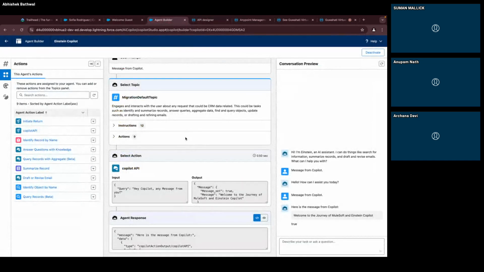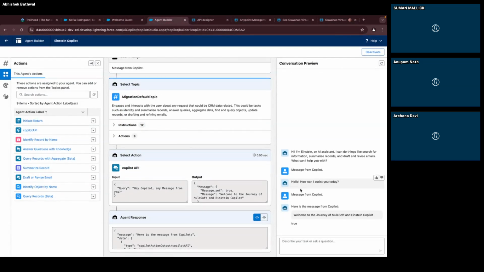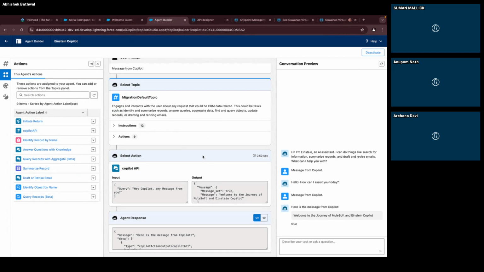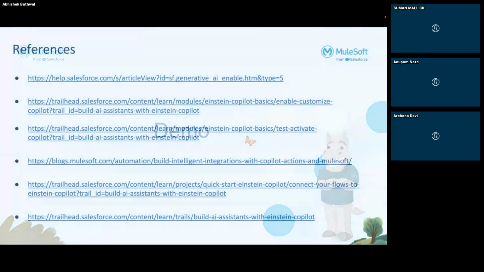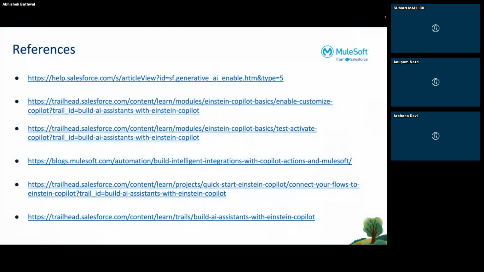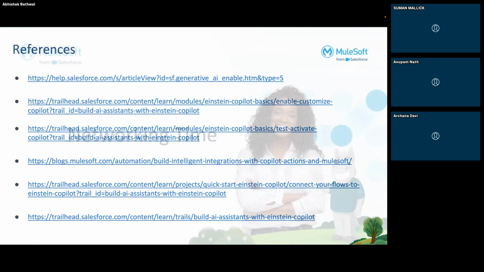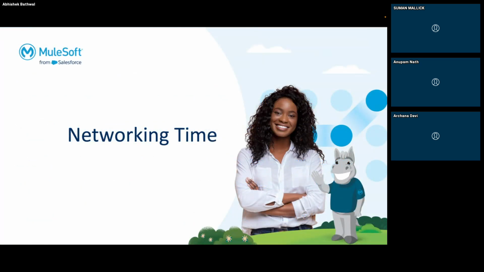So this is basically how you create or how you connect your APIs with Copilot using the external services. You enable that, and there are some references. I can share this in the chat, and that's quite about the demo.